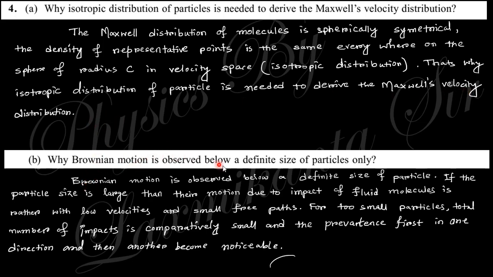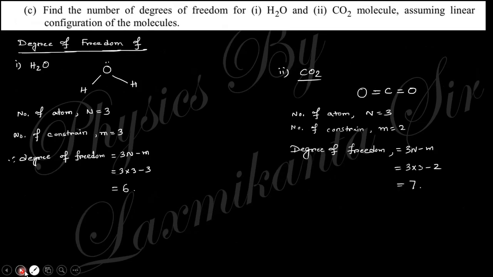Next, why is Brownian motion observed only below a definite size of particle? Actually, Brownian motion is observed below a definite size of particle because if the particle size is large, then the motion due to impact of fluid molecules is rather low velocity with small free path. For a small particle, the number of impacts is comparatively small and the push fast in one direction and another becomes noticeable. Okay, so just take note of this question.